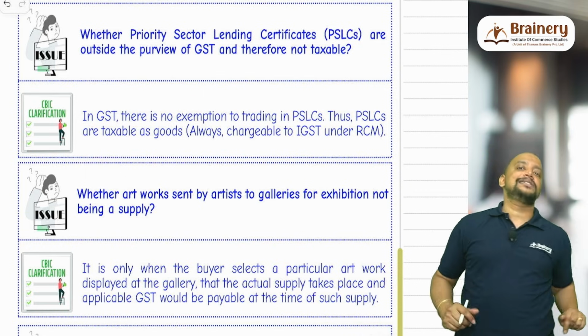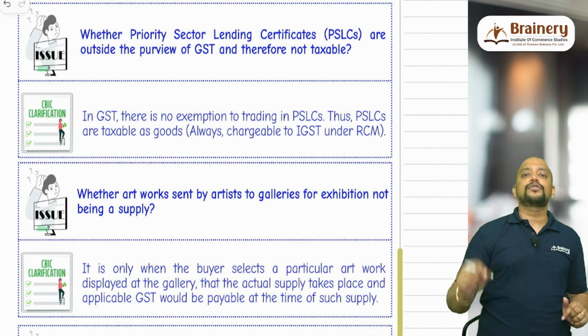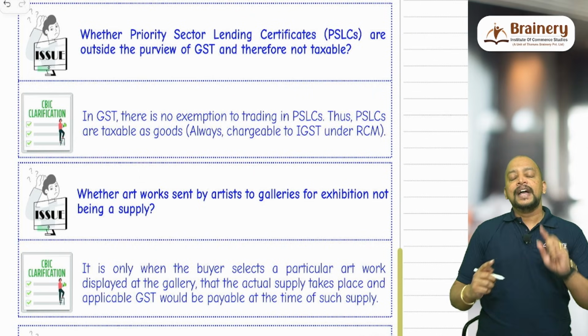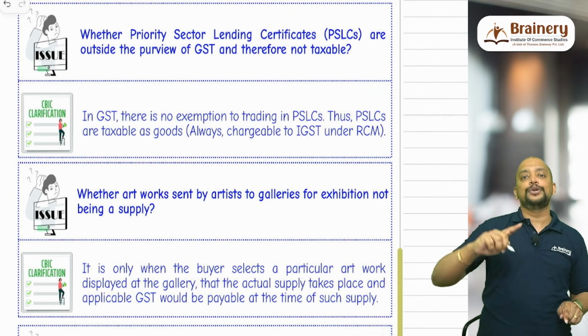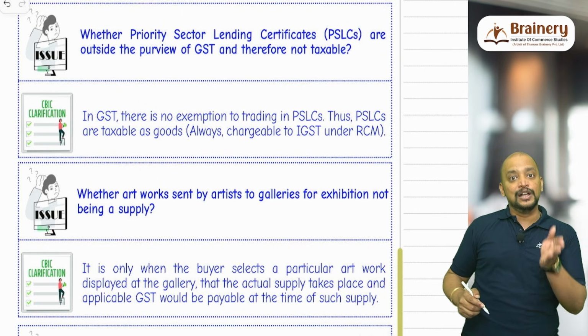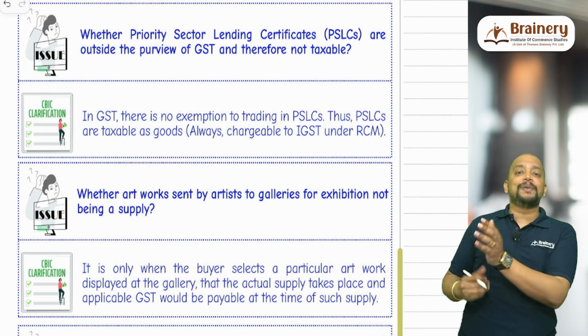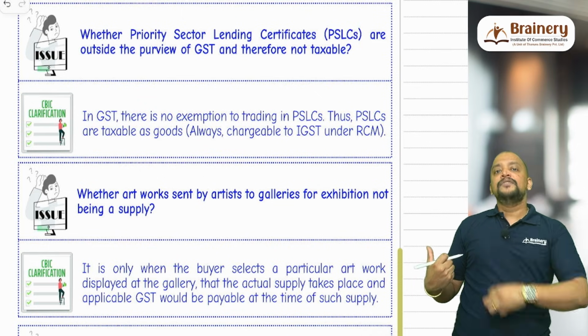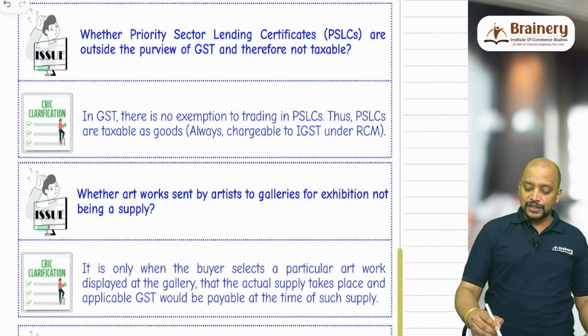Also, this particular transaction is notified as list of goods on which GST is payable under RCM as per section 9 subsection 3 read with notification 4 of 2017. So therefore, the buying bank which buys the priority sector lending certificate will pay GST under RCM. That is with respect to this.